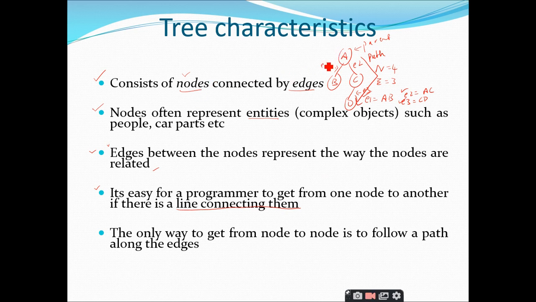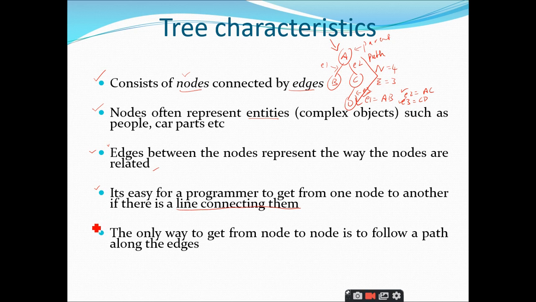Similar to a linked list, where each and every processing that you perform on the linked list, you always start with the starting node, the first node. In the similar manner, when you want to process the tree, when you want to perform any operation on the tree, it is mandatory that you start the processing with the root node only. That is the purpose of the special node which we have designated, right? Any operation you start on the trees should be from the root node only. Is it clear up to this point?